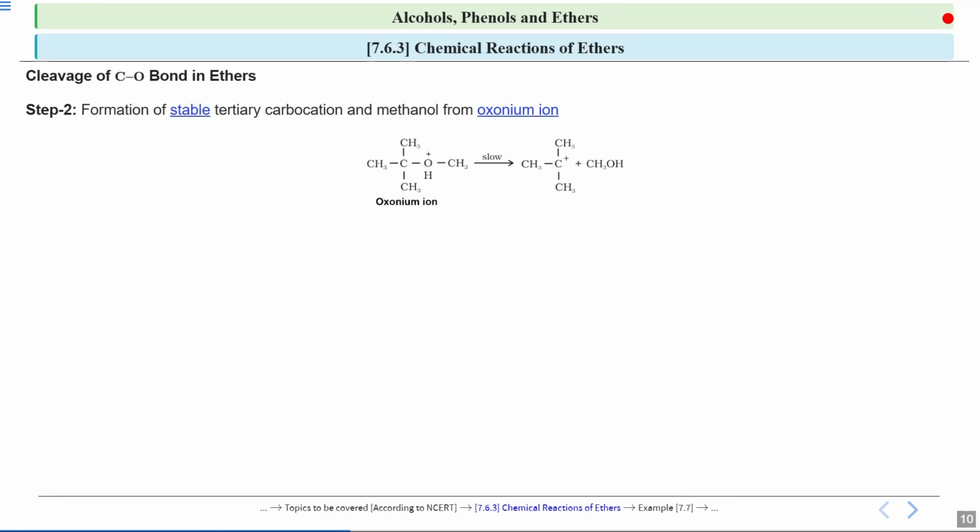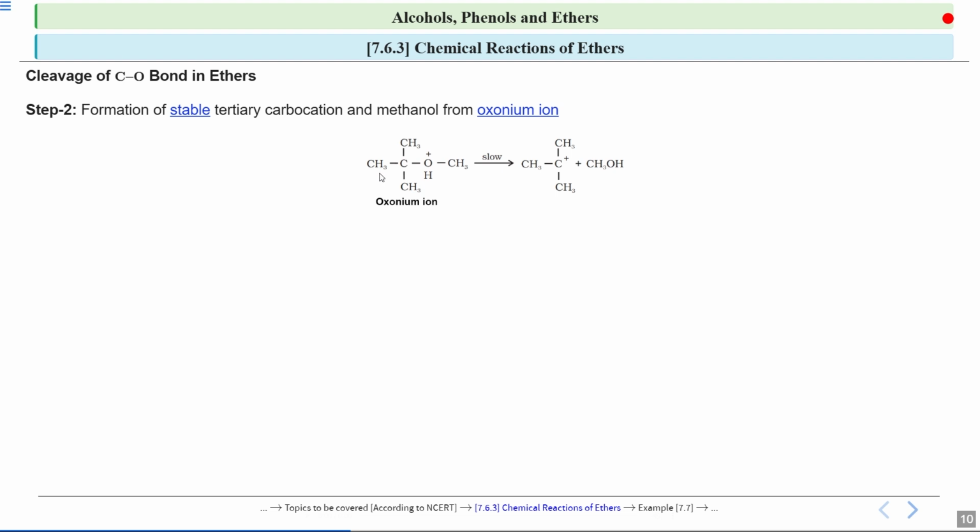In step 2, there will be a formation of a stable tertiary carbocation. As I told, this carbocation will be a more stable carbocation. So this bond will be cleaved from here, and this group will get a positive charge. That is, this carbon will get a positive charge, and you will get another molecule of alcohol, which is methanol